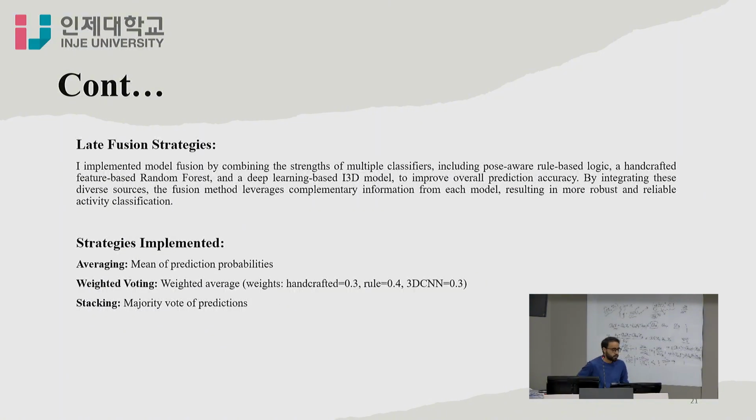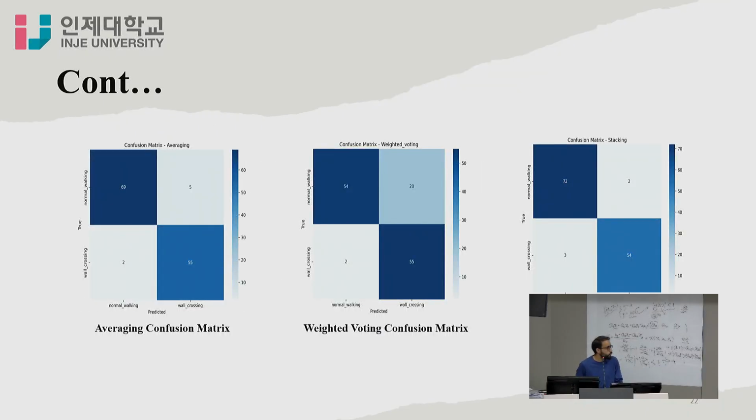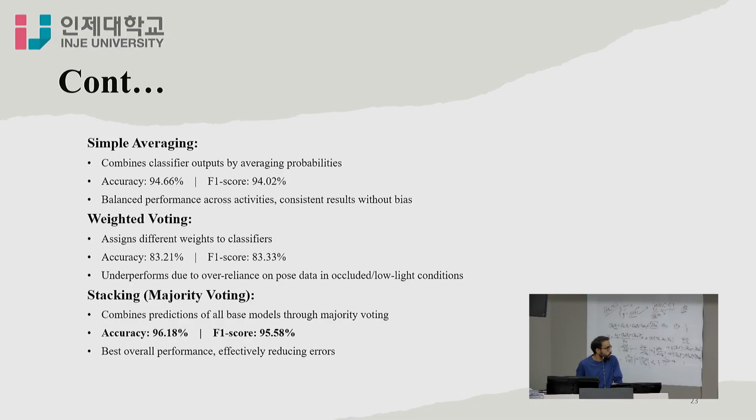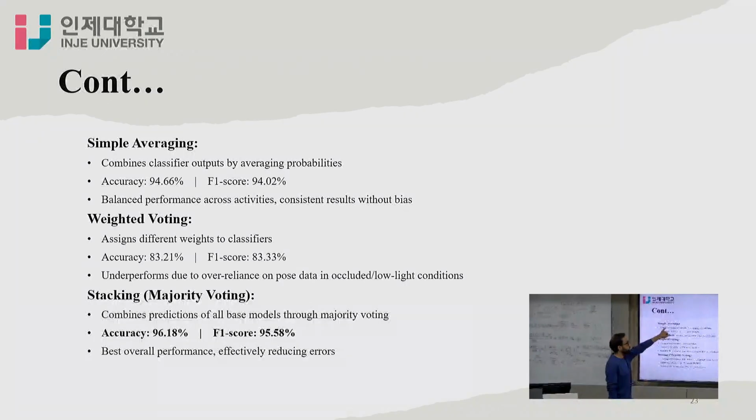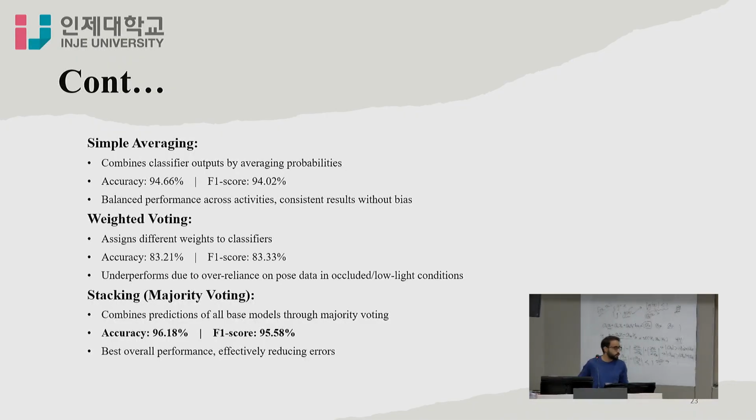After that, I'm combining these 3 individual classifiers using late fusion strategies. I implemented 3 strategies: averaging, weighted voting, and stacking. Here is the confusion matrix for averaging, stacking, and weighted voting. As you can see, stacking has the best accuracy. Simple averaging gave me 94.6, weighted voting gave me 83.6, and stacking gave me 96.18, which is the best accuracy in the previous literature.